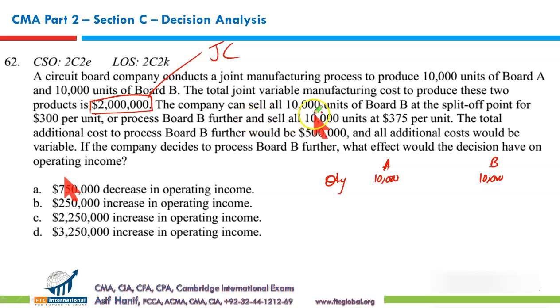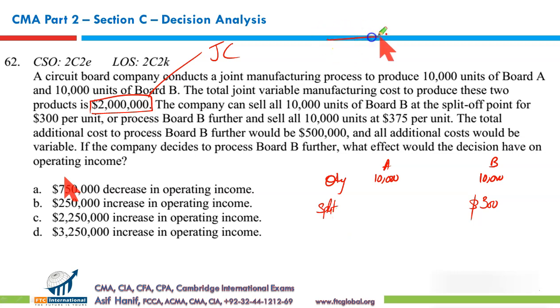The company can sell 10,000 units of board B at the split-off point for $300. This is the revenue we can get by selling B at the split-off point. Split-off point, I'm sure those who have read Part 1, is the point where the joint products are split into their constituent parts.